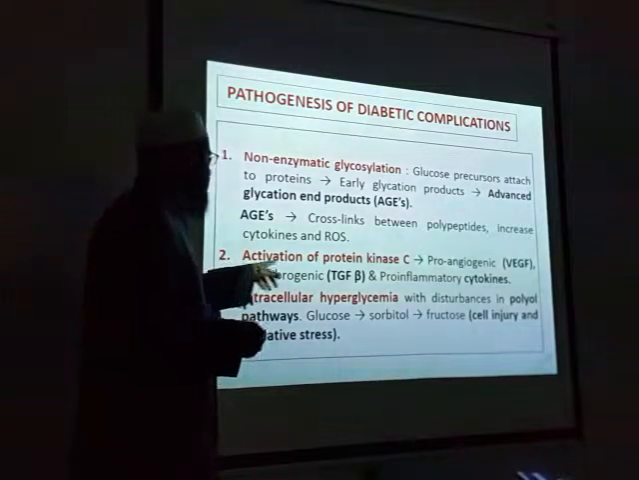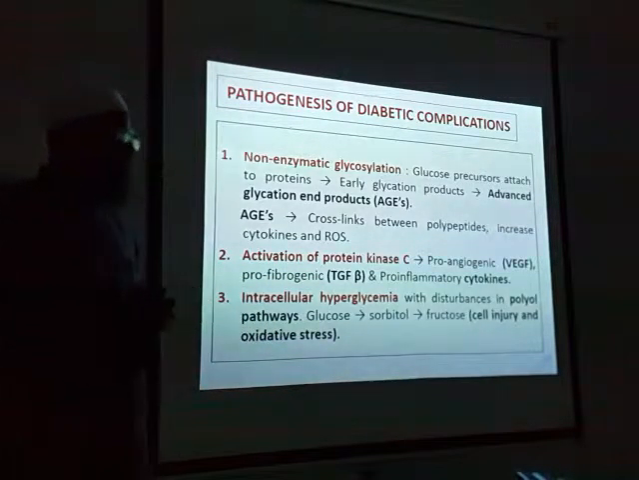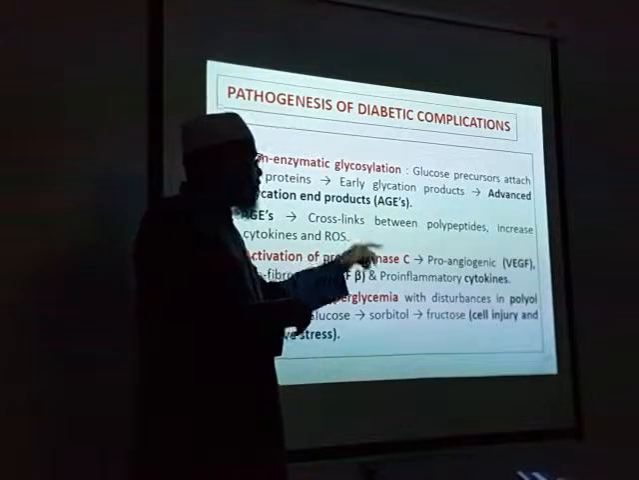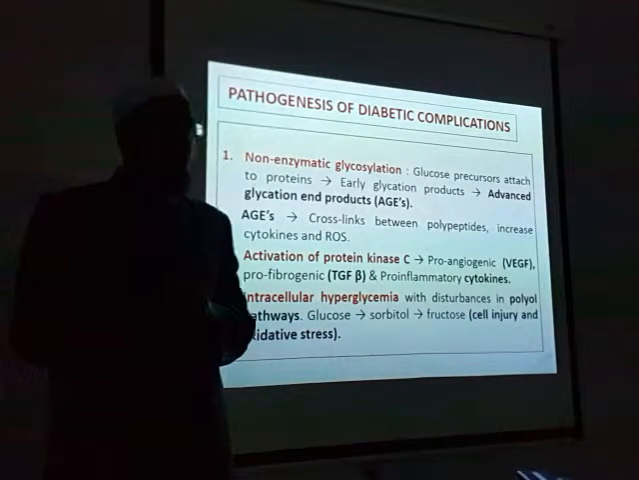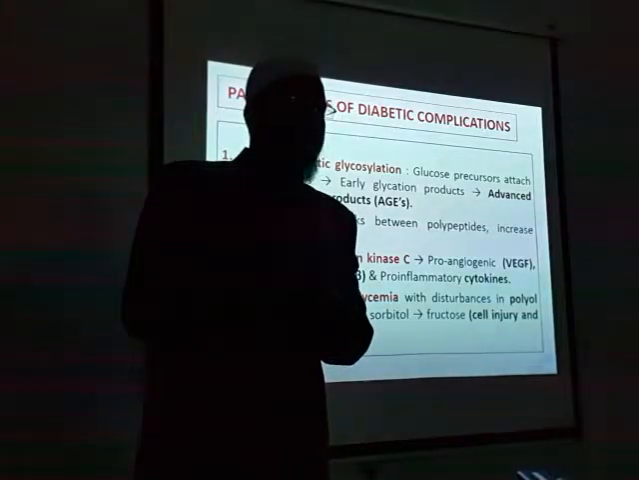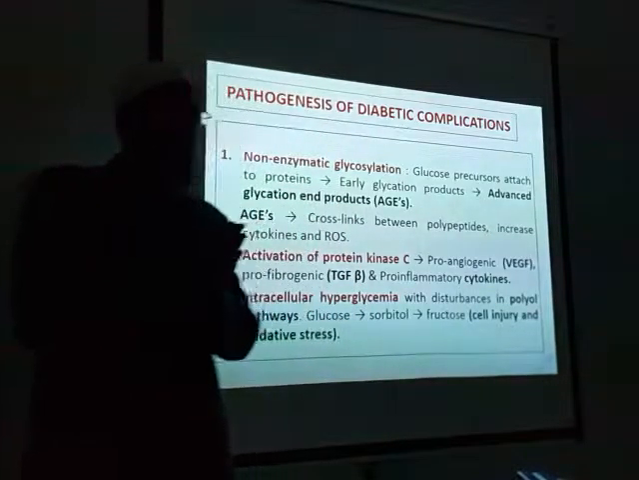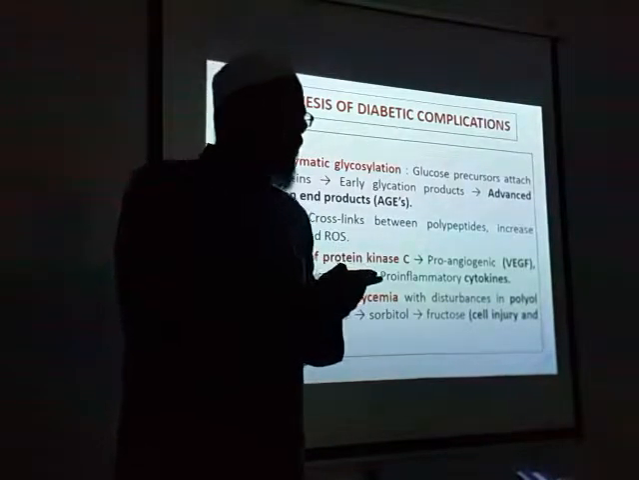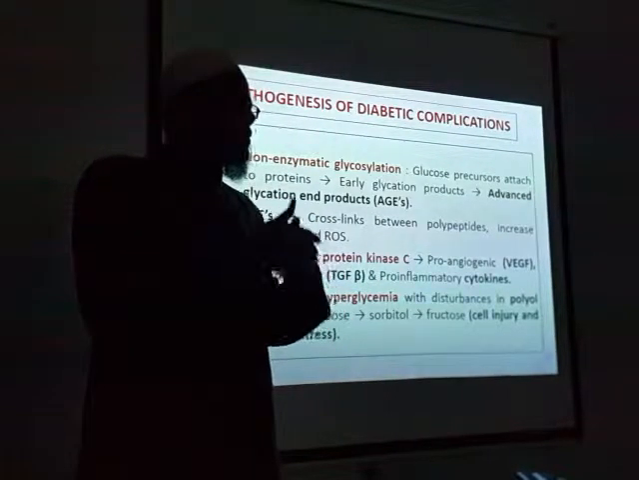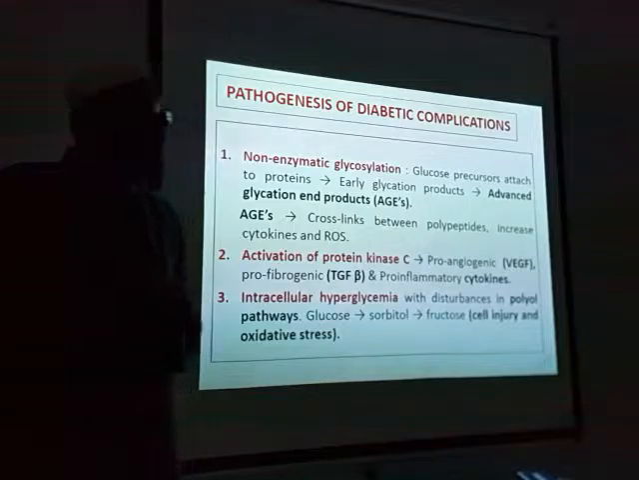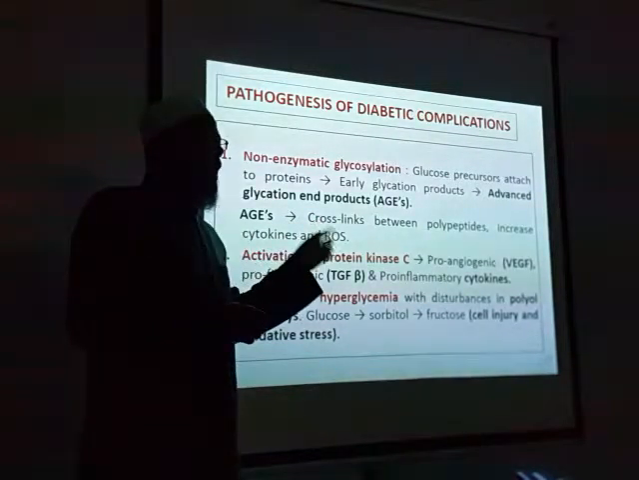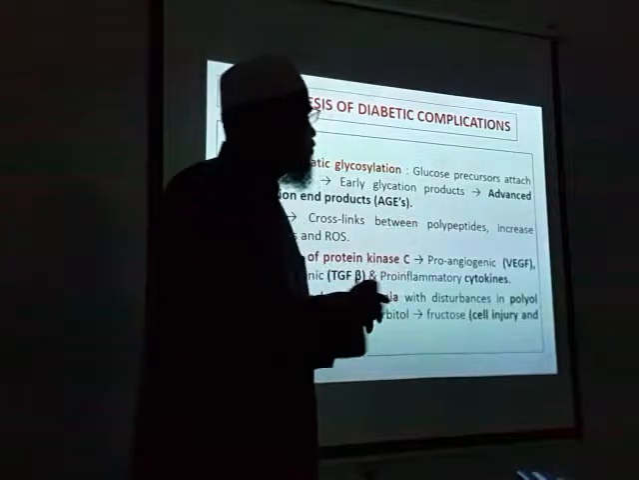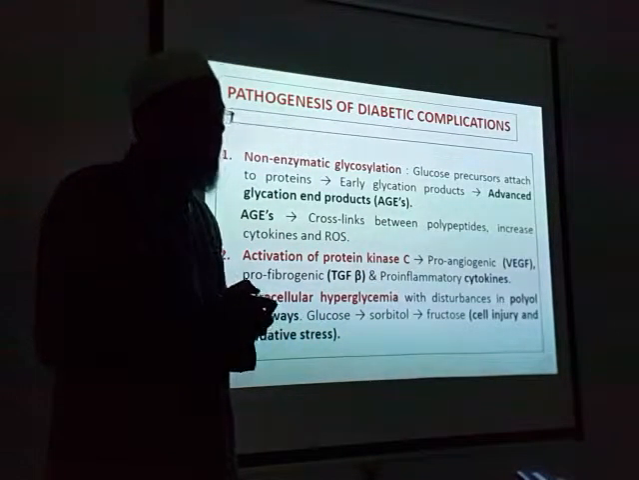Second thing is activation of protein kinase. This protein kinase again has three functions. One is pro-angiogenic. What is angio? Angio means blood vessel. Angiogenic means formation of blood vessels. Pro-angio means it forms new blood vessels. How does it form these new blood vessels? By activation of VEGF, vascular endothelial growth factor.